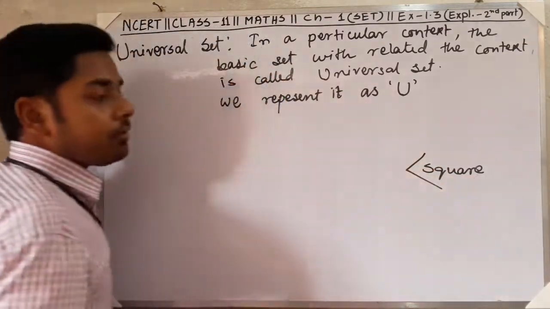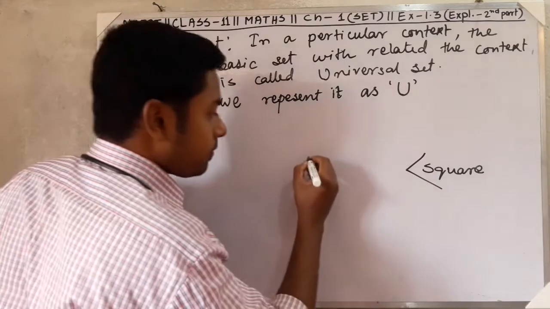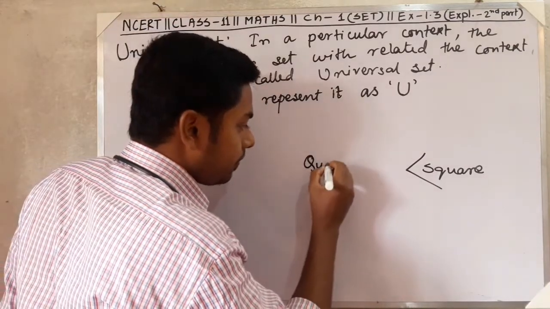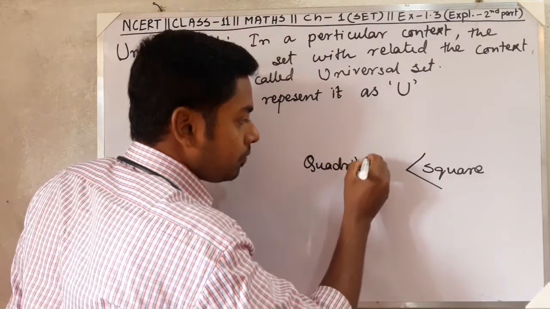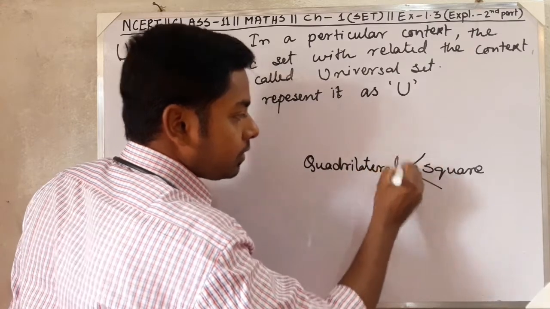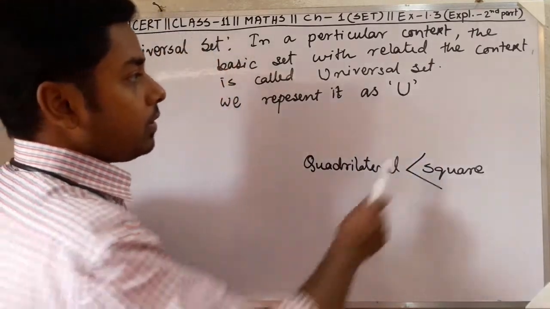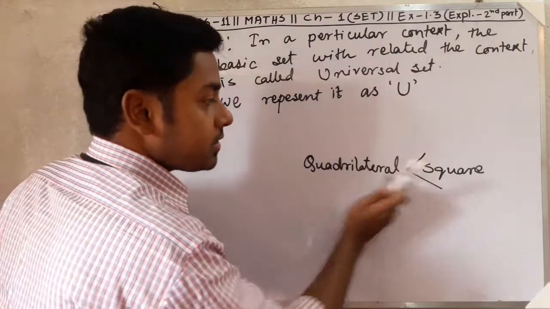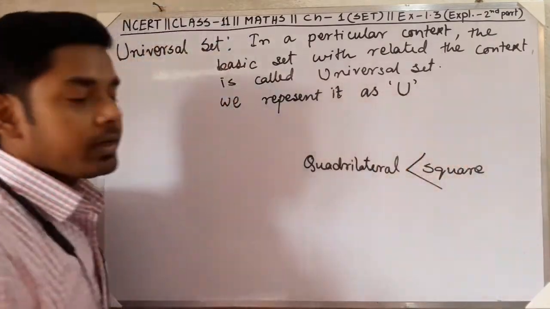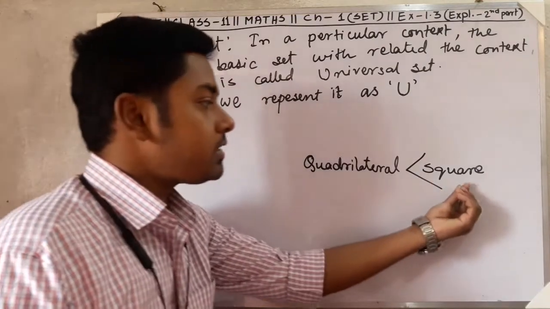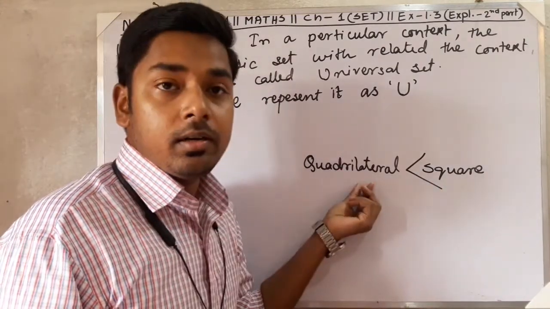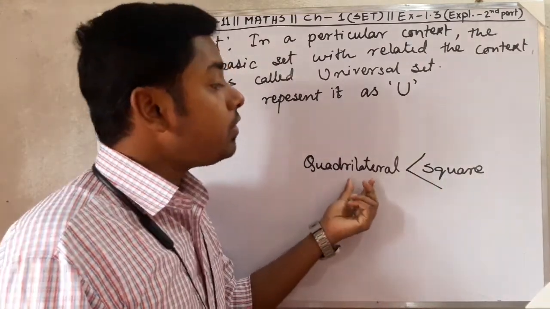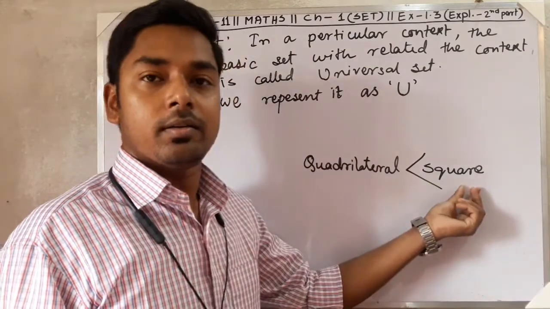Square is coming from where? Square is coming from quadrilateral. So we can tell quadrilateral is the basic of square. So quadrilateral is the universal set of square. What is the basic of the square? Quadrilateral. So quadrilateral is the universal set of square.